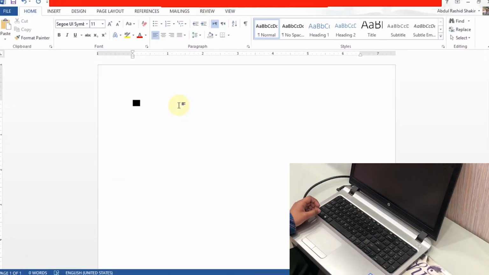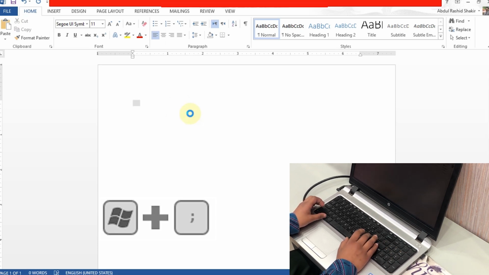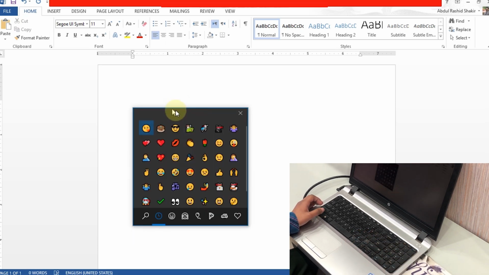This is the keyboard shortcut that most of the people don't use. Chatting with your friend on a laptop and want to use emojis? No problem. Just press Windows key and semicolon key at a time and it will activate the emoji panel. Now you can have a nice chat.